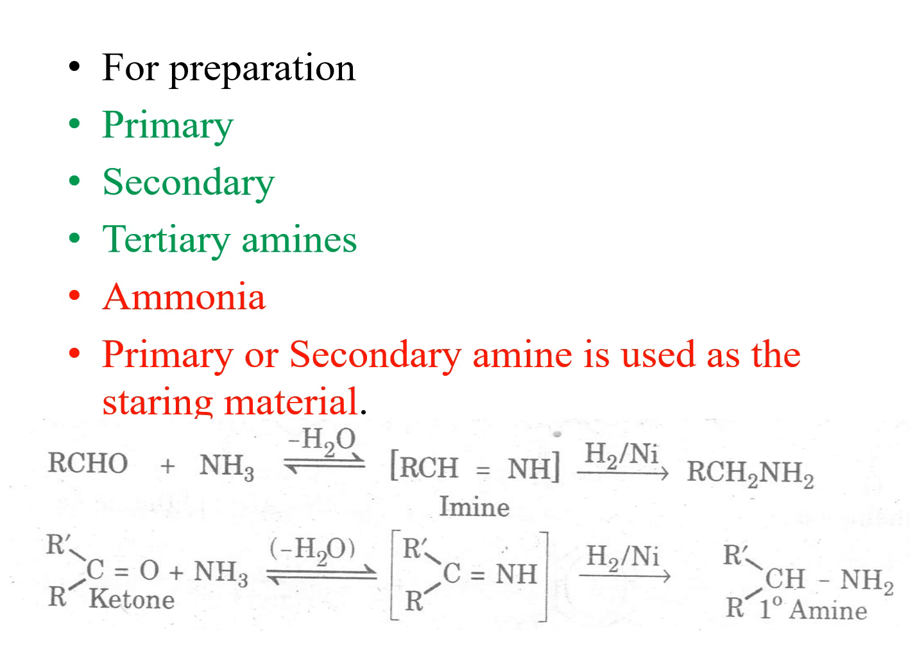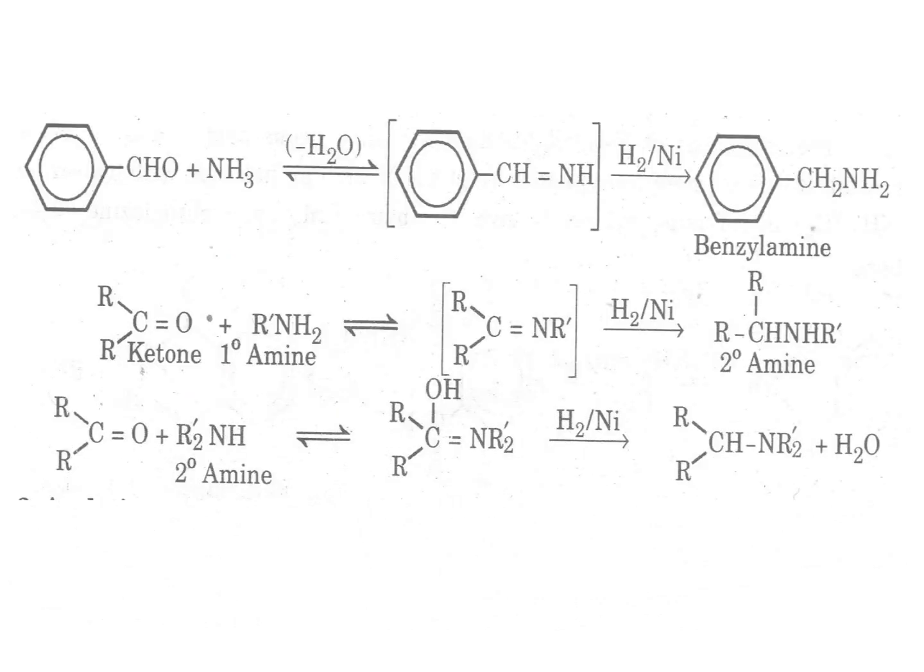So a similar type of reaction will happen between ketone and amine with the elimination of water with the formation of an imine, and catalytic reduction will convert this imine into an amine. This is an example of aromatic aldehydic compound that is going to be reacted with ammonia with the elimination of water molecule. Again an imine is produced, and further this imine is converted into benzyl amine by reductive hydrogenation in the presence of nickel.